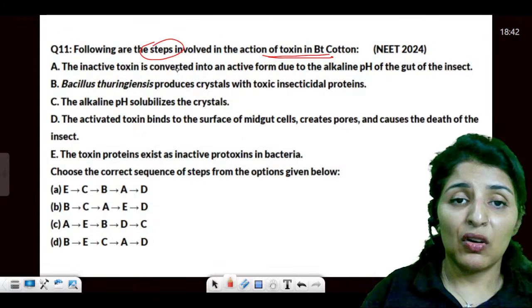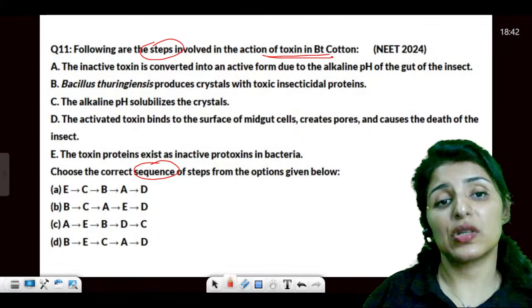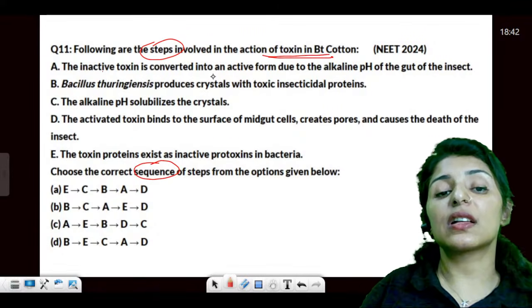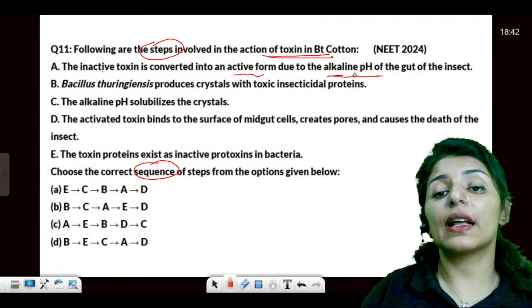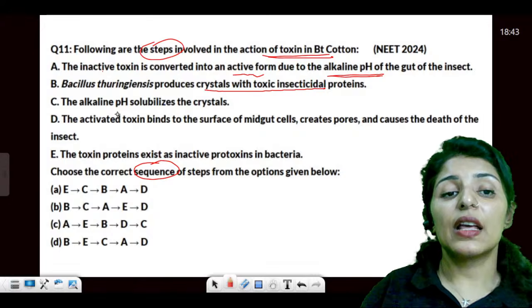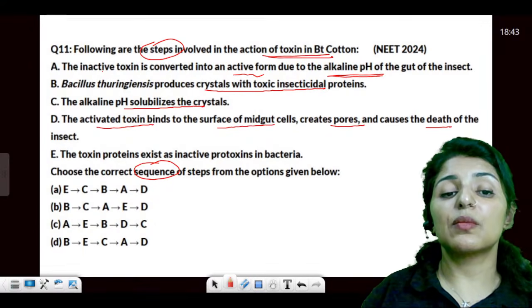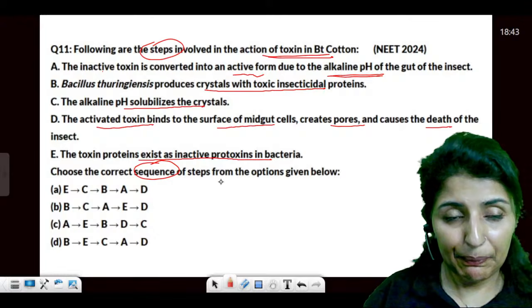Bt cotton. Okay, steps of action. How do you produce that? So, a sequence based question again. Inactive toxin is converted into active toxin due to the alkaline pH of the gut. Bacillus produces crystals with toxin. Alkaline pH solubilizes the crystals, and activated toxin binds to the surface, creates pores, and causes death. And toxin protein exists as inactive prototoxins in bacteria.